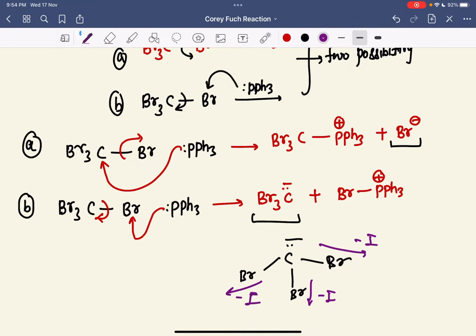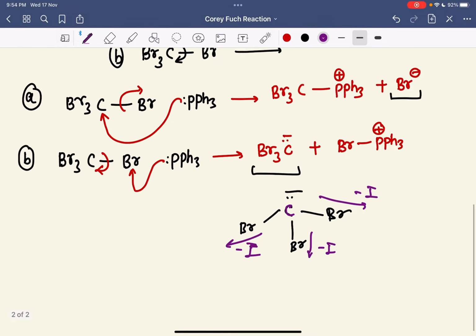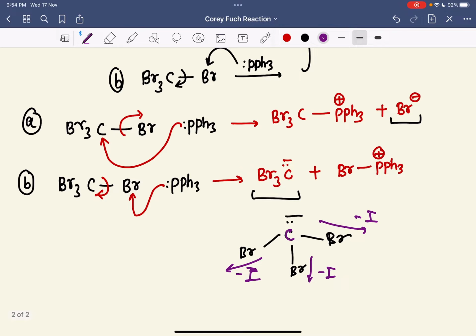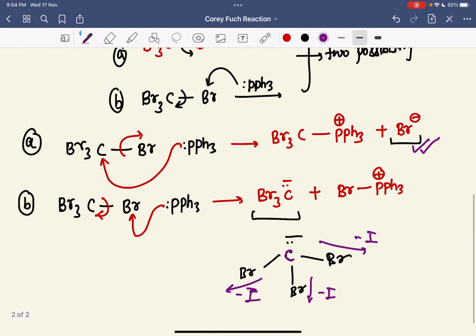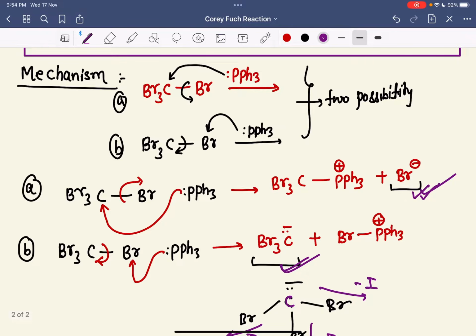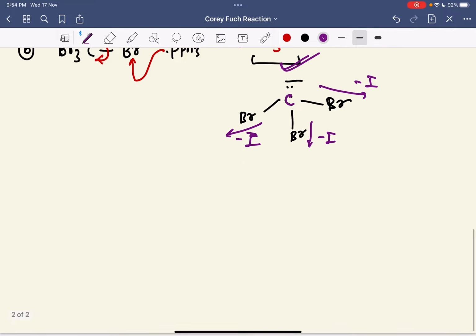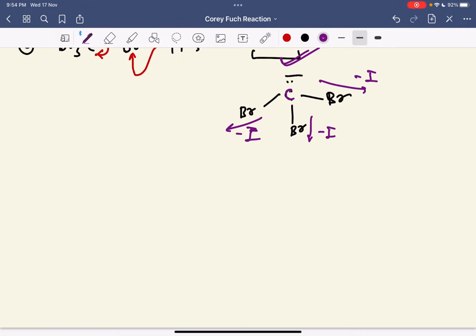Because we have three electronegative bromine atoms attached to this carbon, they will withdraw electron density from this carbon and stabilize the negative charge on that carbon. But here there is only a Br minus, so the negative charge is more stable in the comparison here, so we will prefer the B pathway. We prefer the B pathway, right? Okay, so now we are moving to the B pathway.